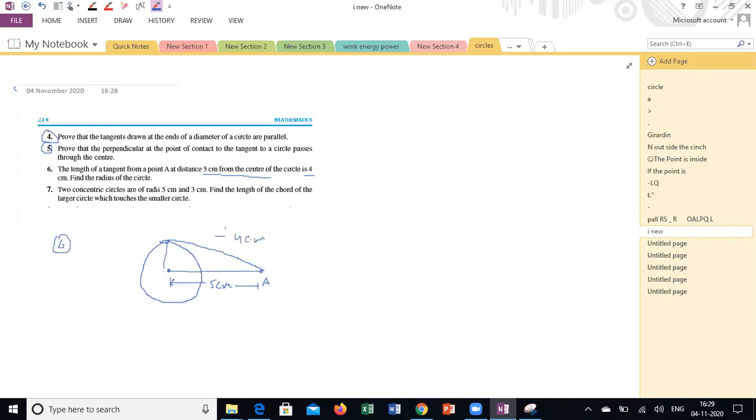What is the radius? How to calculate the radius in this case? Sir, using Pythagoras theorem. R square plus 4 square is equal to 5 square. So from here R square is equal to 25 minus 16 is equal to 9. So R is equal to 3.